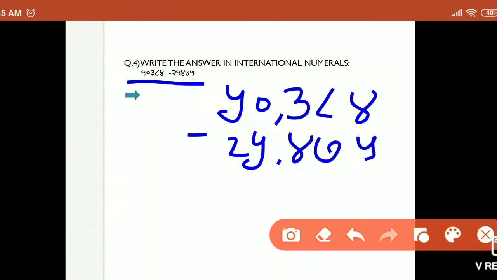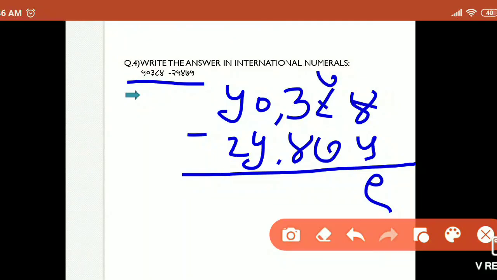Now when we solve this, here 4 minus 5 is not possible, so 14 minus 5 is equal to 9. Here remains 7, 7 minus 7 is equal to 0.